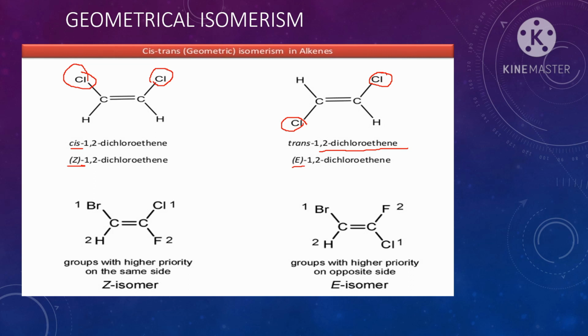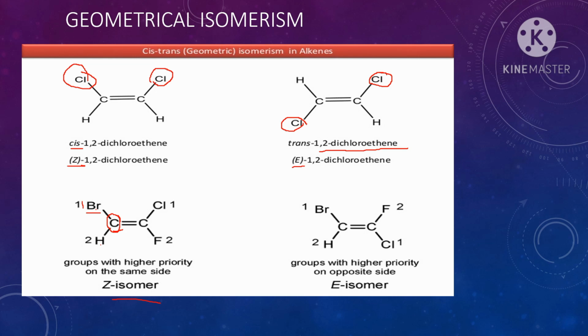How can we identify E isomers and Z isomers? Consider a compound with four different atoms. Here one carbon has bromine and hydrogen, and the higher priority is bromine.